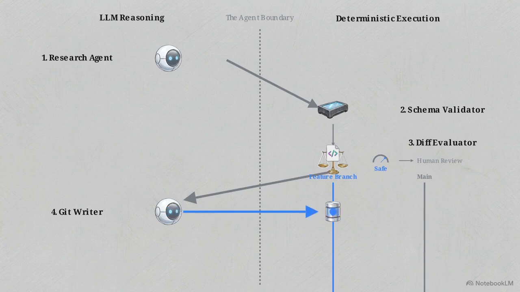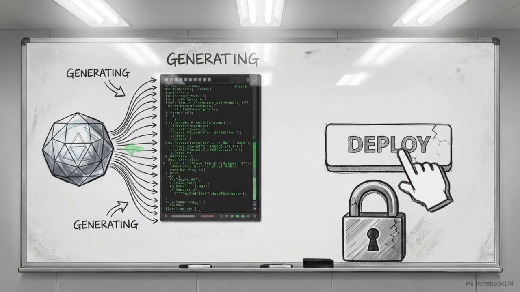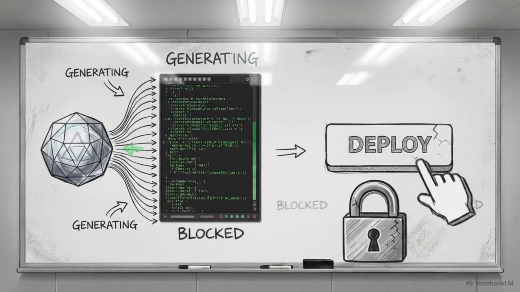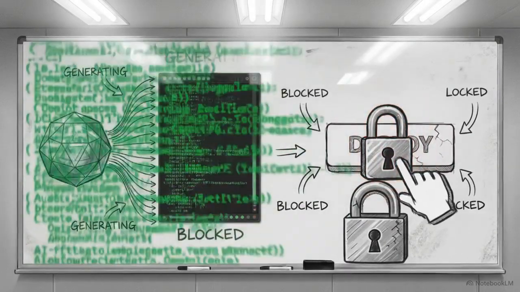Node 4 is the Git Writer. This guarantees atomic commits and ensures agents write exclusively to isolated feature branches, never to main. Node 5 is the PR Orchestrator. The system programmatically opens a pull request and attaches a diff summary for final governance. A single typed dict state object flows through these nodes to maintain consistency throughout the entire sequence. By separating reasoning from execution, the pipeline ensures the LLM can propose changes, but cannot unilaterally execute them.